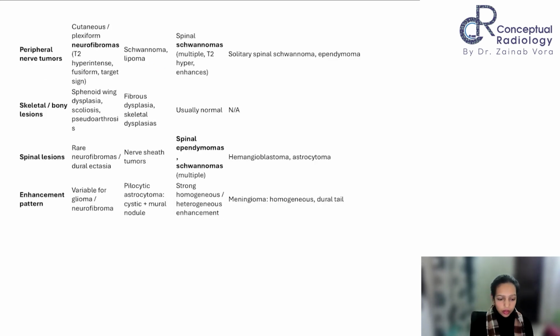We have already talked about cutaneous neurofibromas. There are also plexiform segmental neurofibromas, an entire huge limb. This is also one thing that comes up in exams: an entire huge limb being affected by that plexiform pattern of neurofibroma. And we know about the target sign. We know the enhancement pattern and what the target sign is. They might come up with that also. We know the spine, we have talked about that, we might see schwannomas. Schwannomas might also be shown, ependymomas might also be shown, and meningiomas might also be shown.